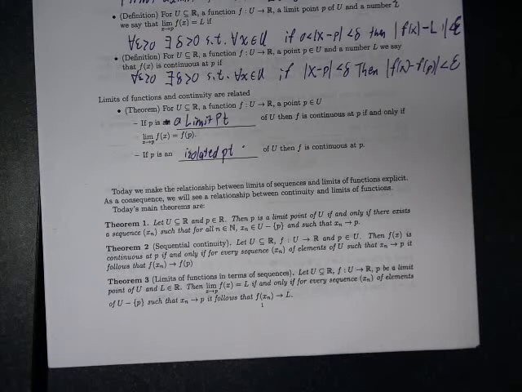And the same thing for limits of functions and limits of sequences. Let U be in R. Let f be defined on U and let P be a limit point of U. Let L be a real number.